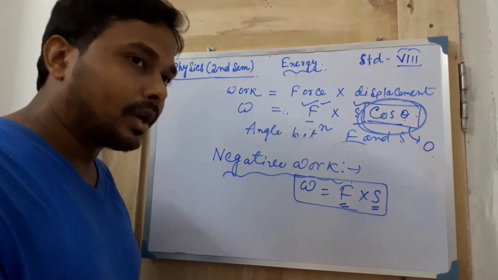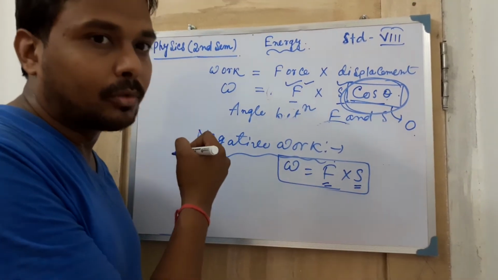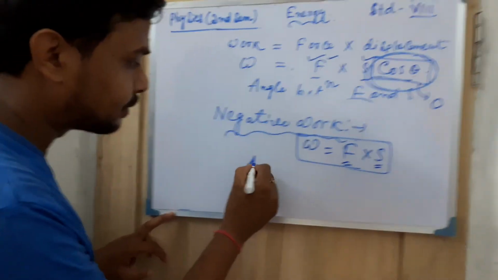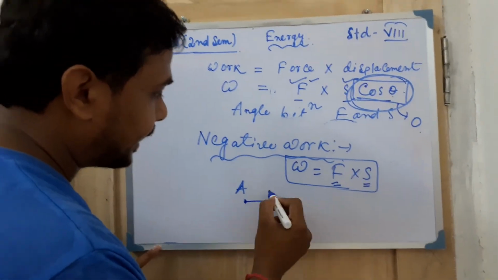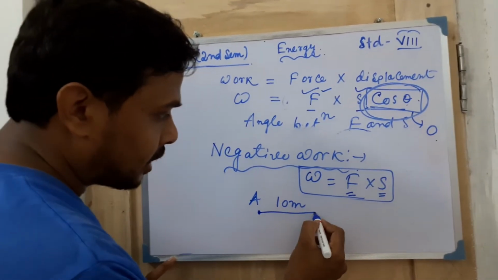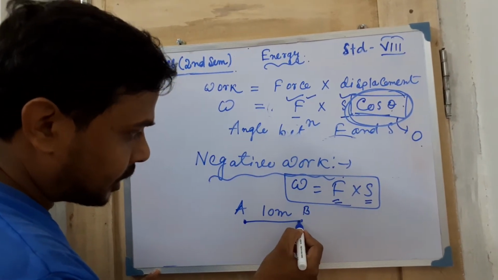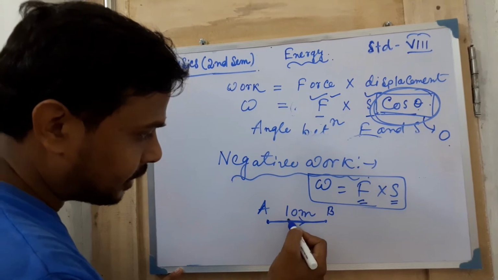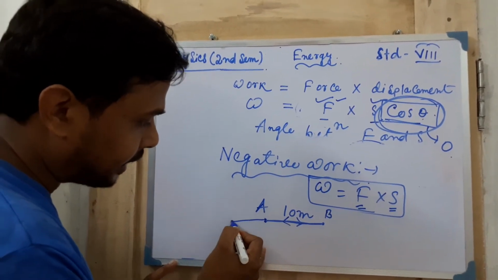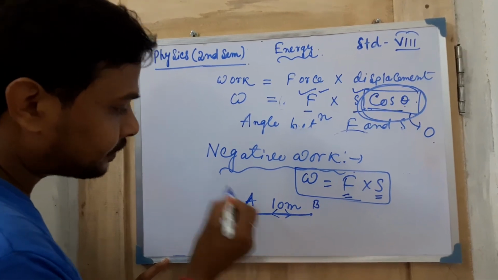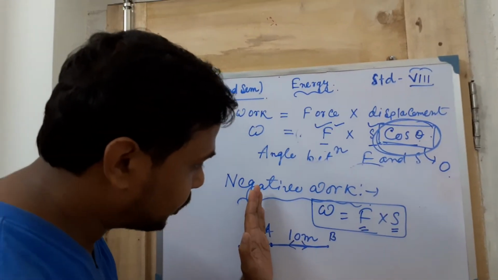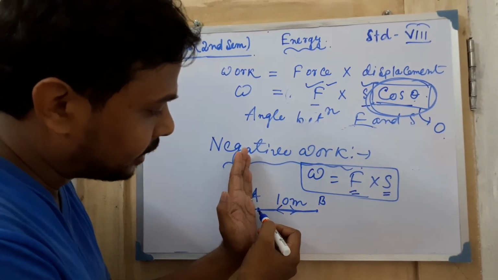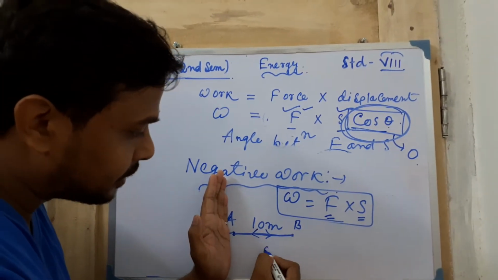Simply only one thing you can also tell, that if the displacement of the body is in the opposite direction. Suppose you are standing here in this position A. Now you move 10 meter forward in this way to the B position. Initially you moved in this direction, again now you reversed your direction, you moved in this way, now you are here, 5 meter. So what is your displacement? Up to this position your displacement is 0. 10 meter you have gone to B, and again when you come here to the A position, then total displacement equal to how much?